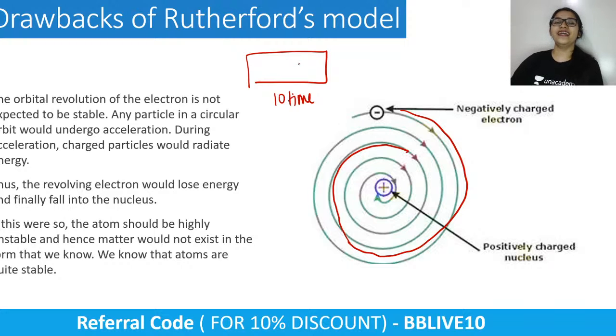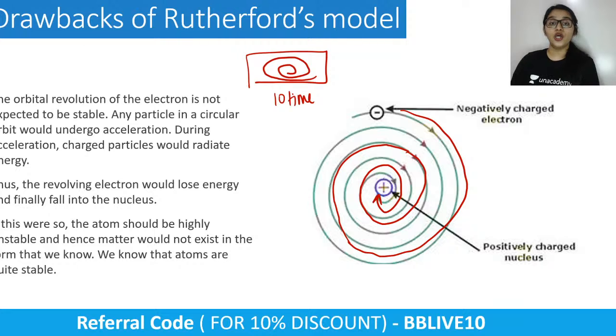Electrons do the same. So if it is losing all its energy, don't you think it will finally collapse into the nucleus?